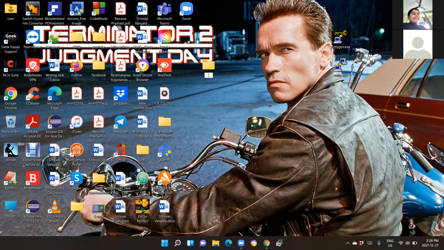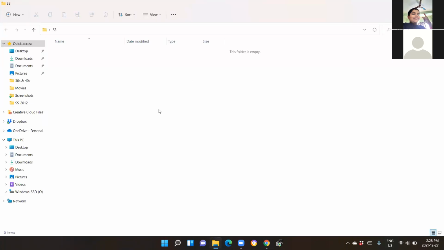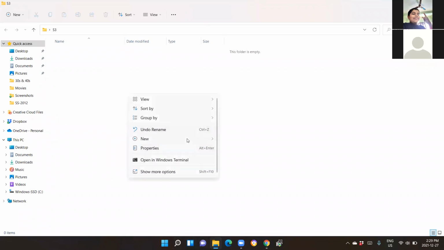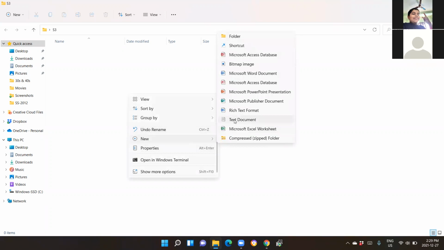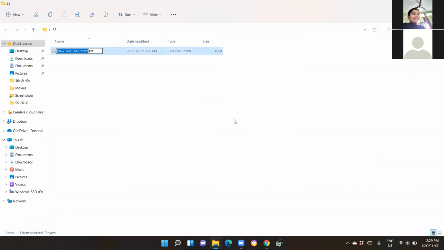Go inside it and create a file called Srinivas. Right click, new, rich text document. Name it Srinivas. You can remove that .txt, it will take it by default.